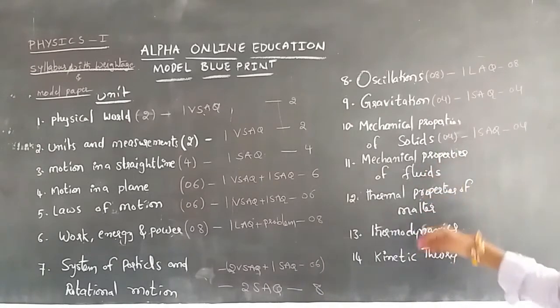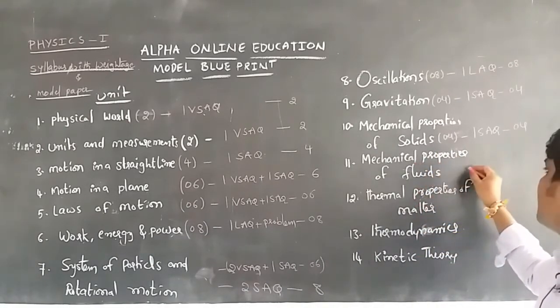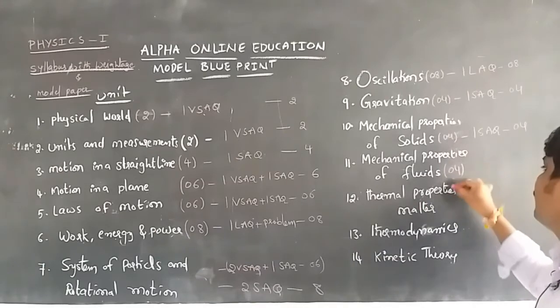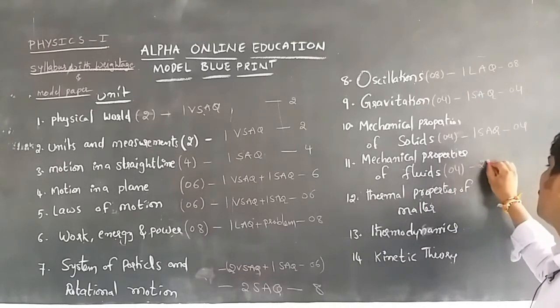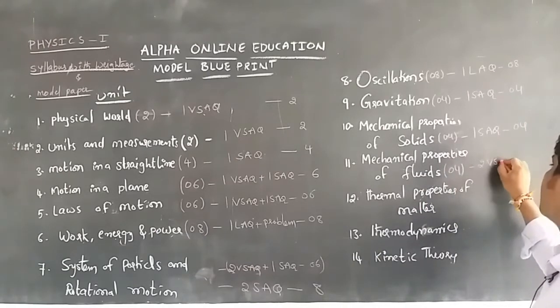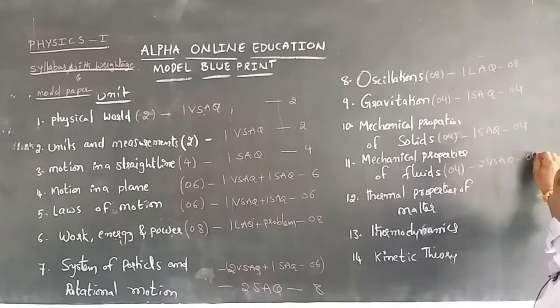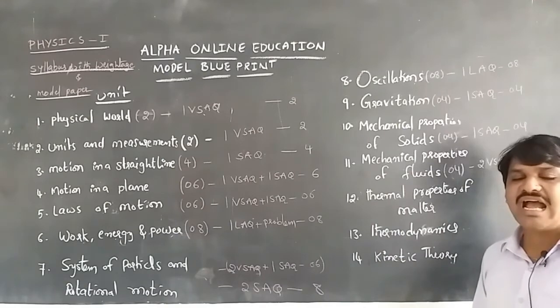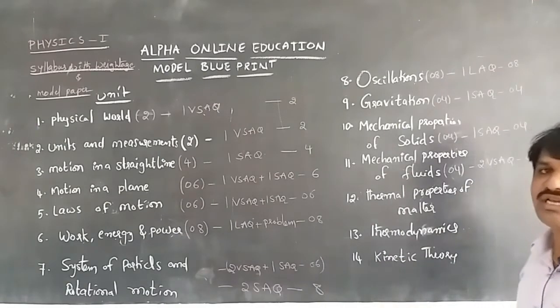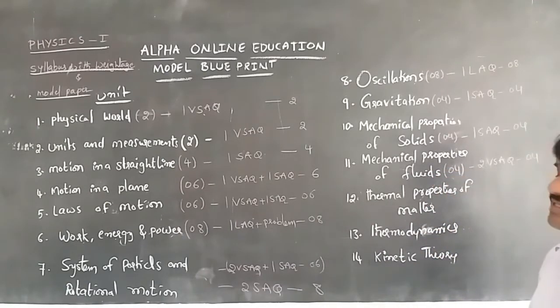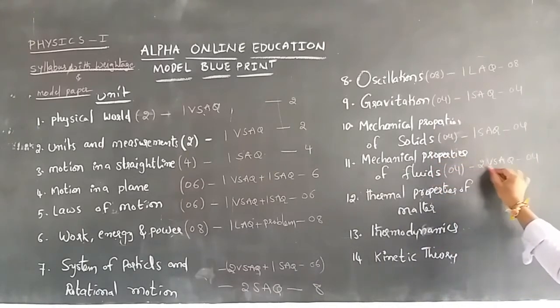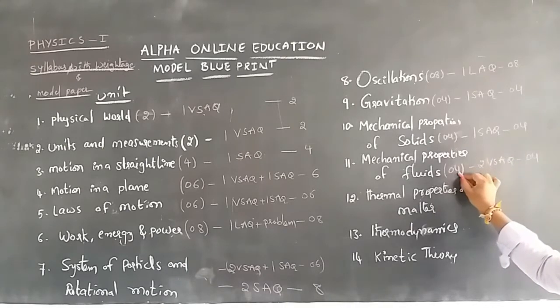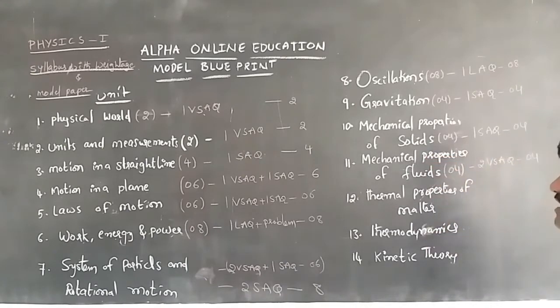And in mechanical properties of fluids, which also has 4 marks of weightage, we can get two very short answer questions. Two very short answer questions of 4 marks of weightage. Because we will discuss surface tension and viscosity of fluids in mechanical properties of fluids. So that's why we can get two questions of 2 marks each. So 4 marks is the weightage of this unit.